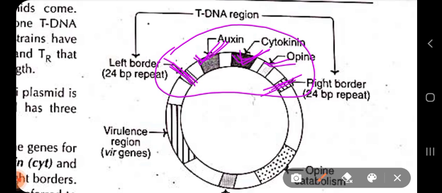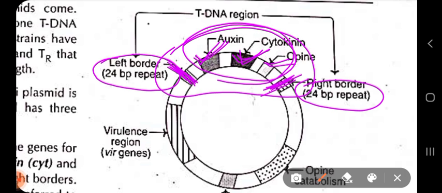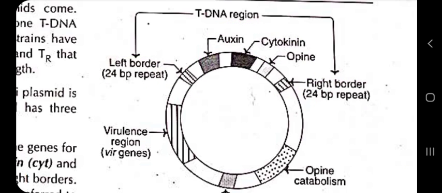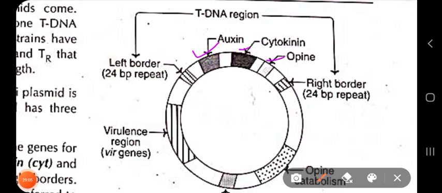So the left border and the right border actually have some repeated sequence of 24 base pair repeats each of the border sequence, and within the left border and right border sequence we have these genes responsible for the auxin, cytokinin and opine biosynthesis.